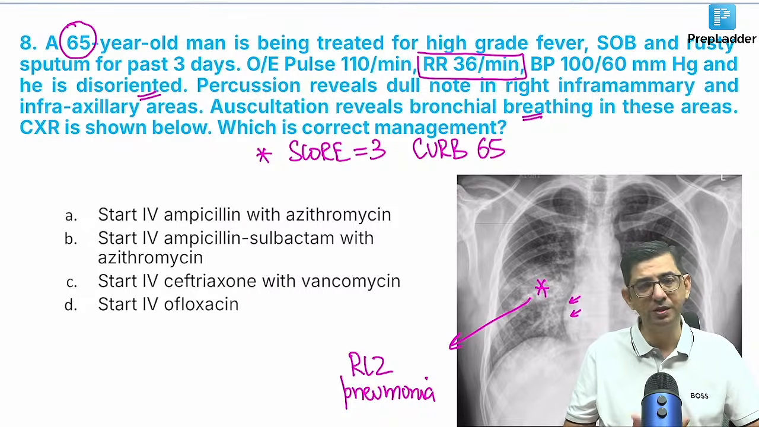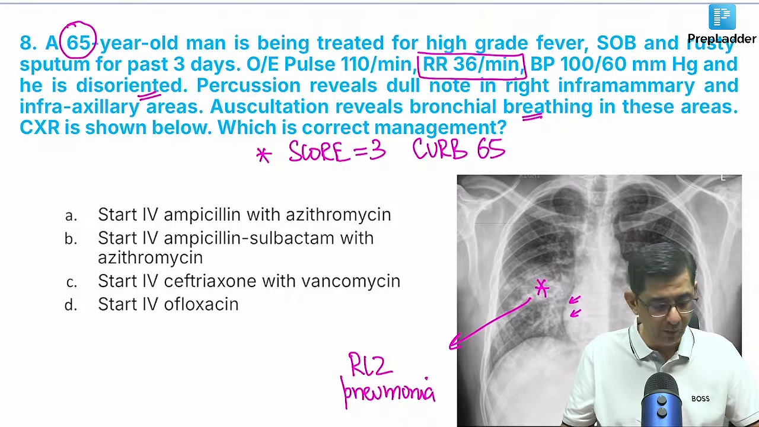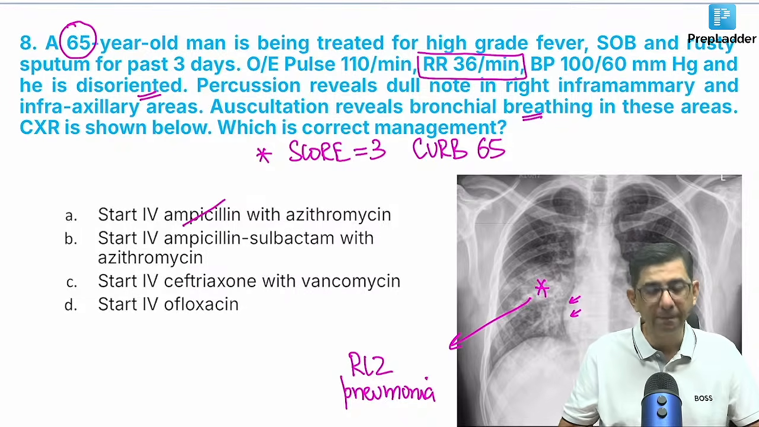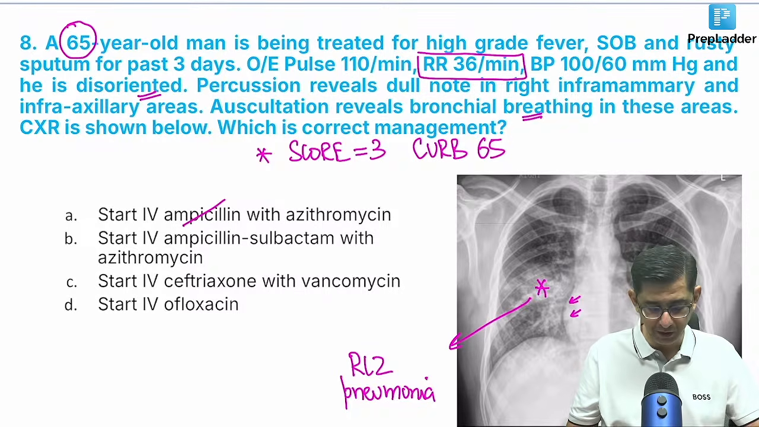And in those circumstances, I need to give this patient respiratory fluoroquinolones, which are not in the options. If it was saying ceftriaxone, azithromycin, I would have still considered it. But ampicillin alone will not work. I need to give ampicillin along with beta-lactamase inhibitors. That would be ampicillin, sulbactam and azithromycin for this patient.